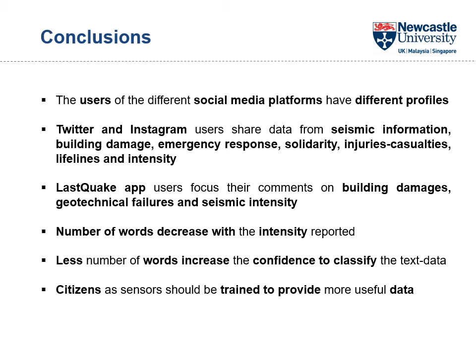The percentage of confidence with which an algorithm classifies text data rises when the intensity reported is higher, because users tend to include fewer words, making the classification more precise. Citizens as sensors should be trained to provide more useful data for emergency response and earthquake reconnaissance.